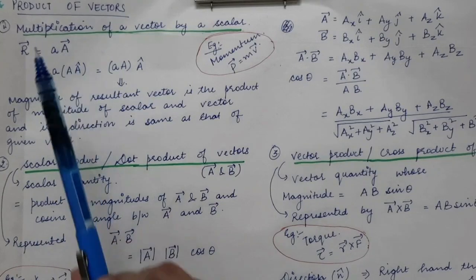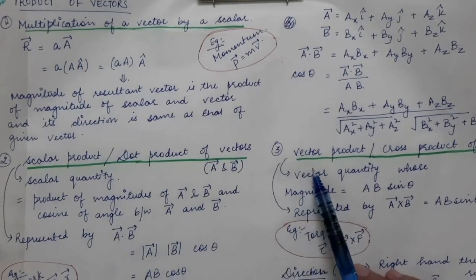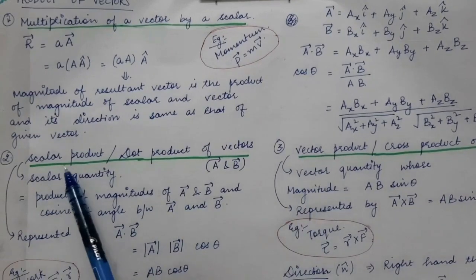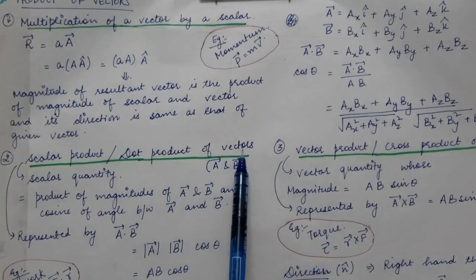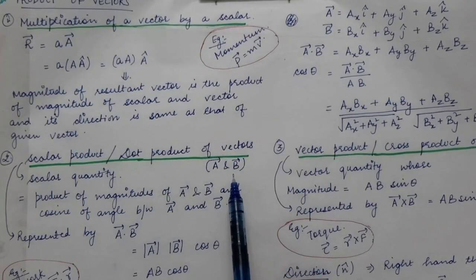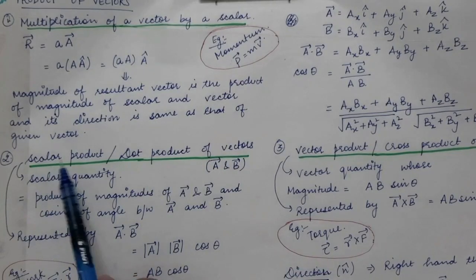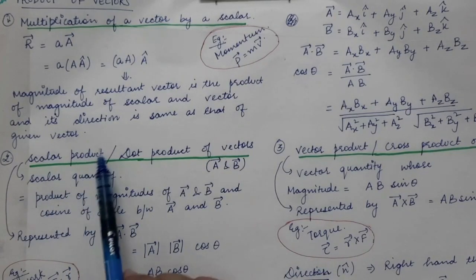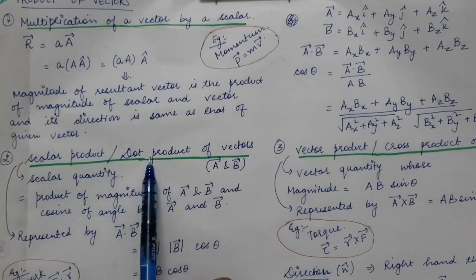The next product is the scalar product, also called the dot product of vectors. We are going to consider two vectors, A and B. Now we will look at the definition of a scalar product, also called the dot product of two vectors.